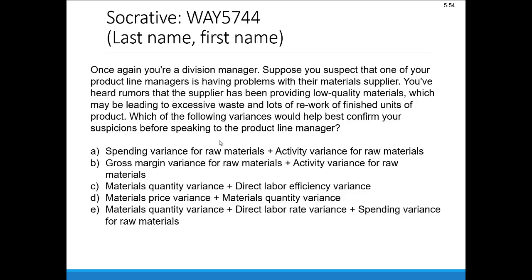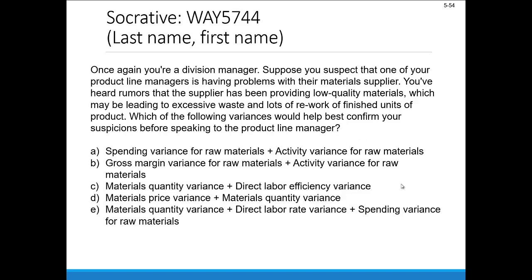So first up, let's assume you're a division manager. Suppose you suspect that one of your product line managers is having problems with their materials supplier. You've heard rumors that the supplier has been providing low quality materials, which may be leading to excessive waste and lots of rework of finished units of product. Which of the following variances would help best confirm your suspicions before speaking to the product line manager?